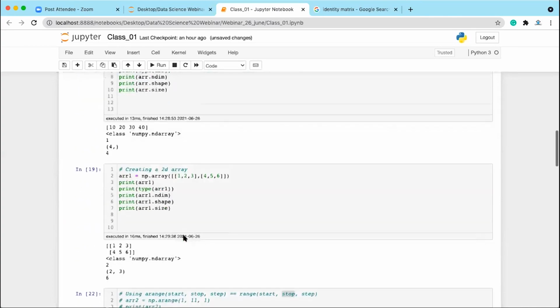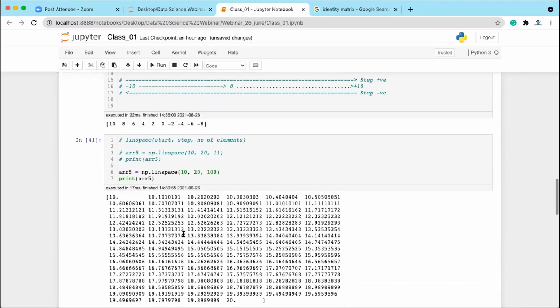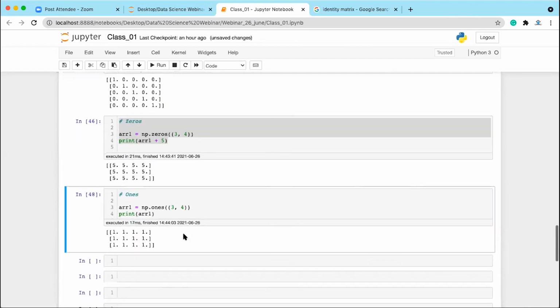And now we are having a little bit of introduction about NumPy, that what you can do with the NumPy, and we are going to deal with the array using NumPy, right?